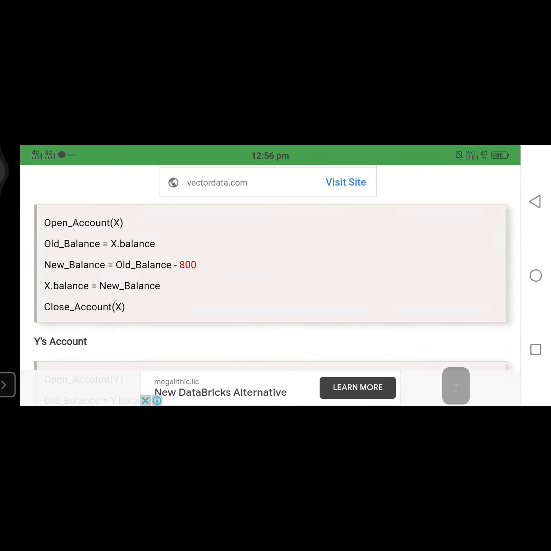Now let us see first of all: the main thing here is to transfer the amount from X to Y. That amount is 800. So we need to open the account X first, which means a read operation. So open the account of X and check the old balance, that means the previous balance. Next, new balance equals old balance minus 800. Why? Because here we are deducting 800 rupees from the X account, which is transferred to the Y account. Am I right?